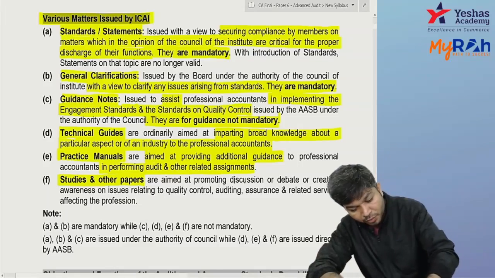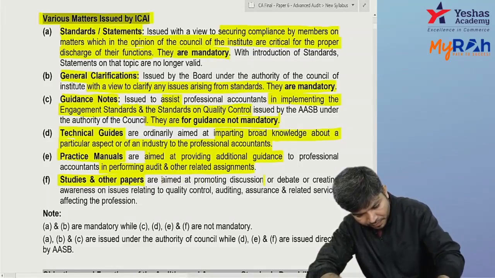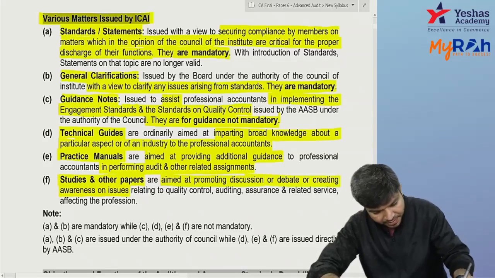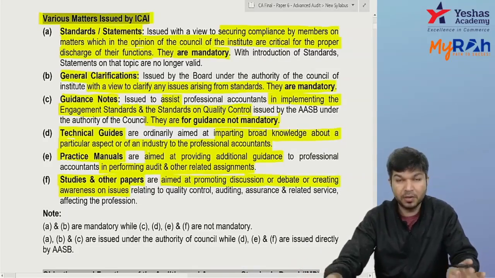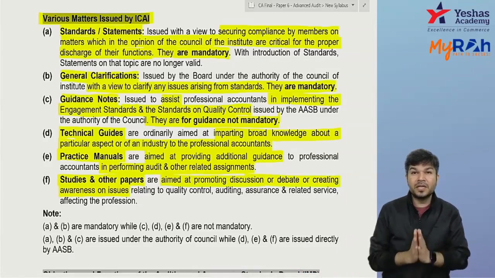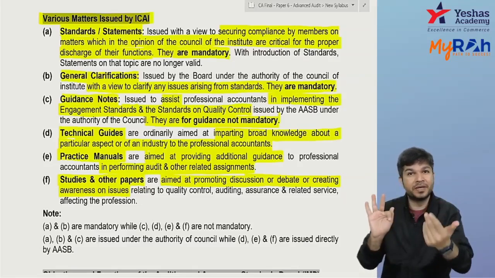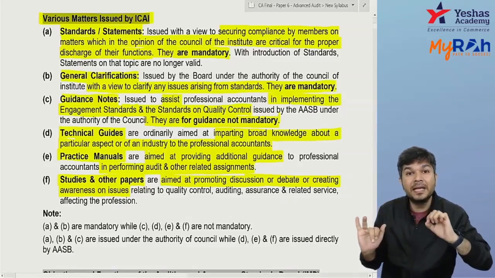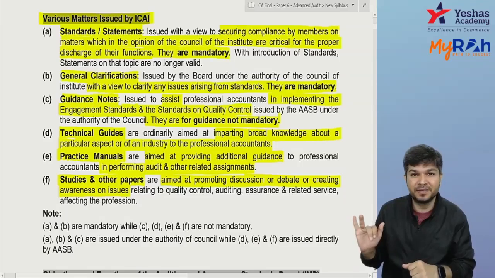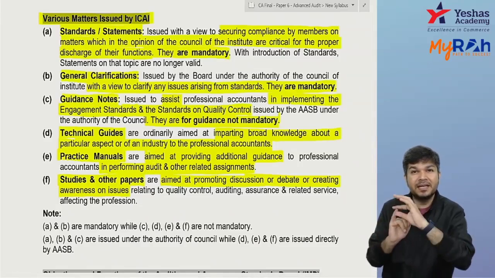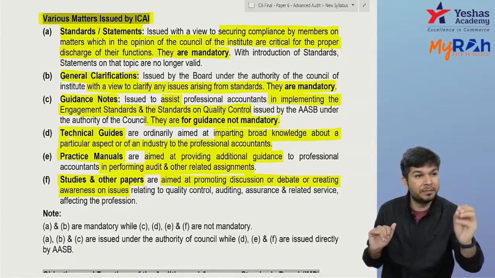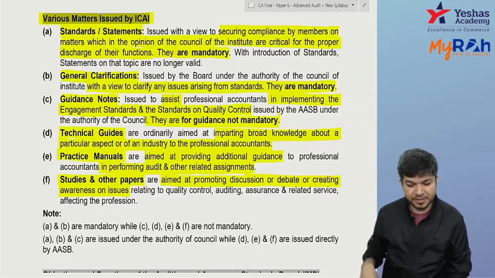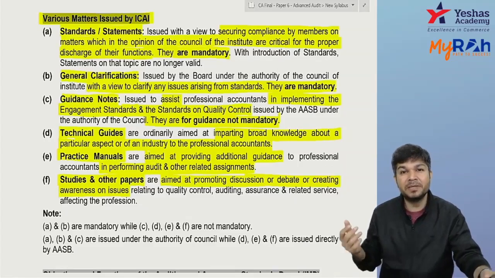This is aimed at promoting discussion or creating awareness amongst the people relating to auditing, assurance, all those things. Okay, so these are the many things issued by ICAI. One is the standards, which we understood. Second is clarification, if there's an ambiguity in the standard. Third one, guidance note. They help you in implementing the standards, but guidance notes are for guidance, not mandatory. Technical guides are books published on each and every industry or a particular aspect. Then they have practice manuals, kind of past case law booklets, and studies and other papers, basically your members journal, etc.